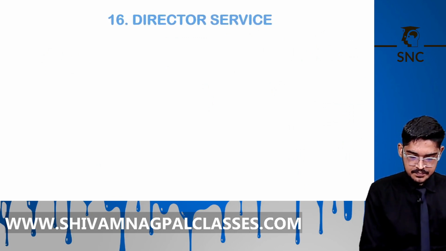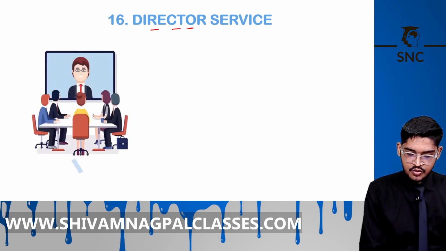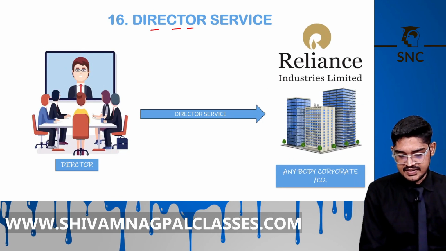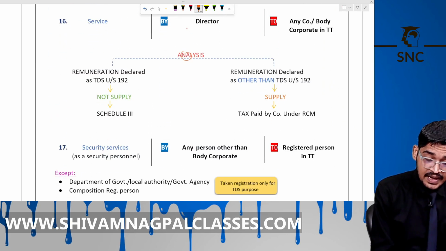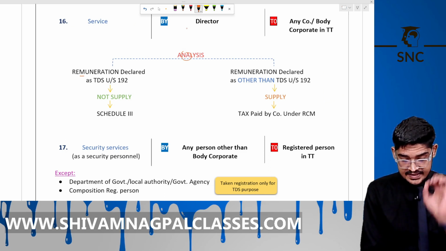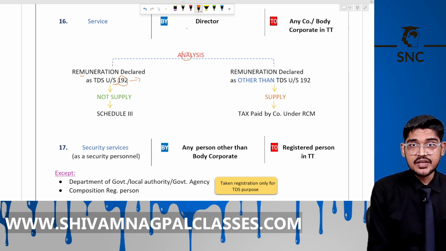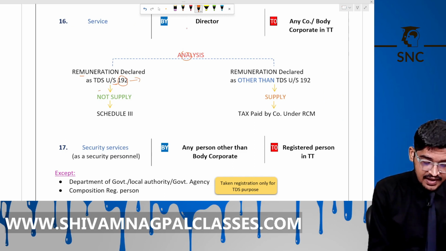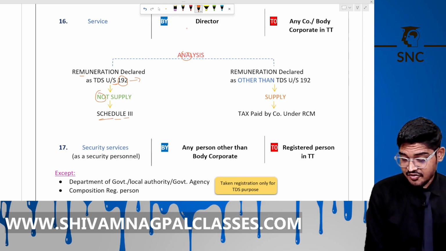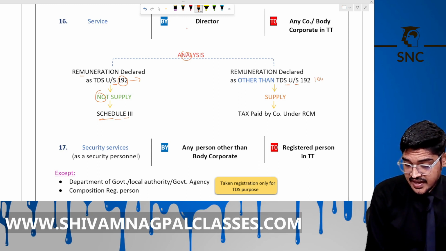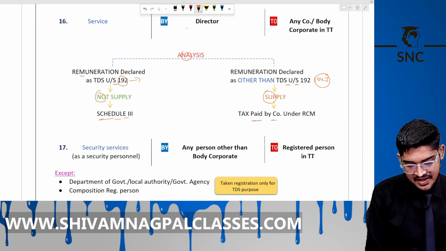Now the next one is director services. Service by the director to the company, then tax is paid by the company under RCM. Now see here, analysis. If the remuneration is declared as TDS under Section 192, it means the director is acting as an employee. It is not supply, covered under Schedule 3, no GST on it. If the remuneration is declared other than 192, meaning 194J, he is working as a professional, then it is supply and taxable under the RCM, tax paid by the company under the RCM.